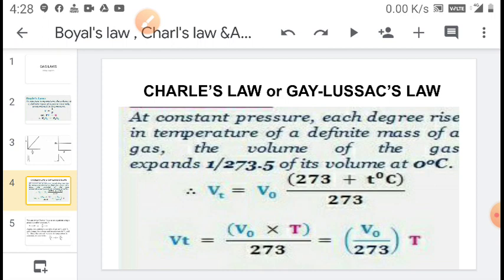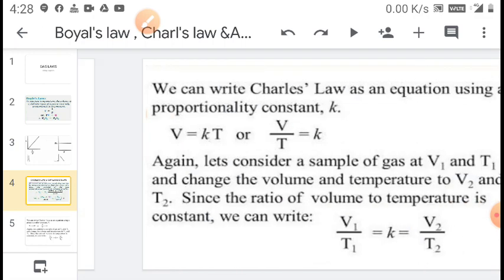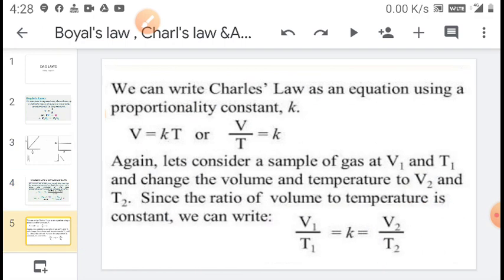This is equal to V0 upon 273 into temperature. We can write Charles' law as an equation using a proportionality constant K. V is equal to K into T, or we can state that V upon T is equal to K.